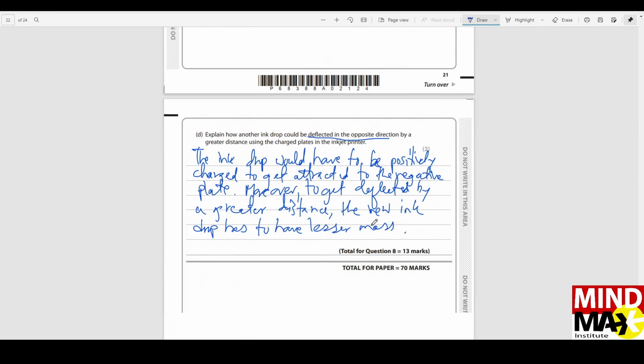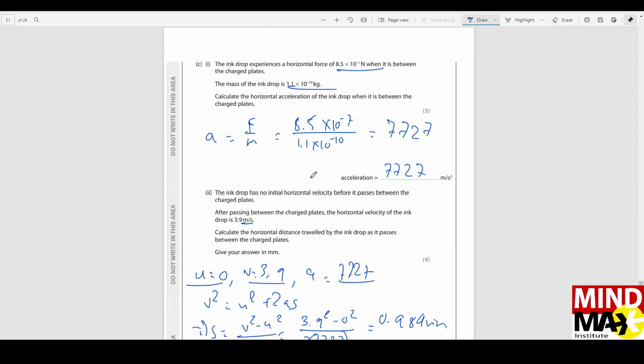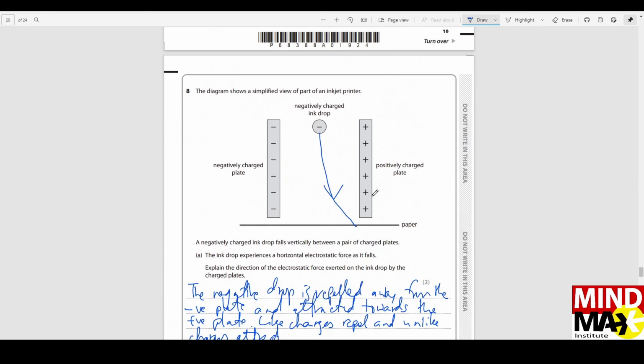They are also telling us that it travels a greater distance. How can something travel a greater distance? If something is lighter, with a lesser mass, it's going to move faster, and it's going to move a greater distance within the same amount of time. So if I make the new ink drop lighter than the current ink drop, it's going to travel faster, and as a result it's going to travel more distance in the same amount of time. So we have to use a less massive ink drop.